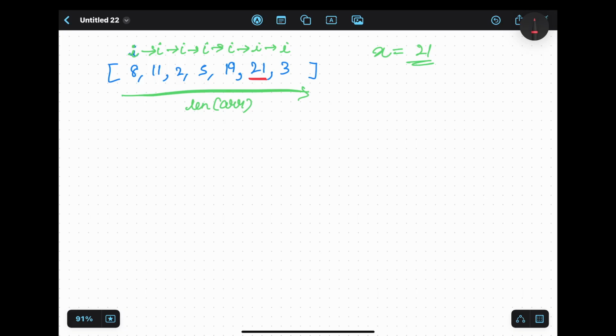First thing first, we will take a variable which would be found. We will set it to false because right now we have not found our element yet.